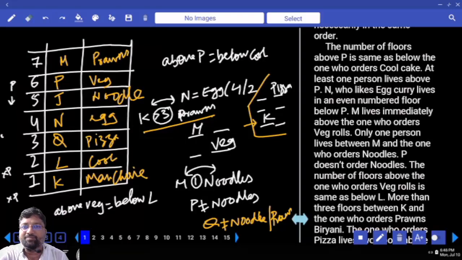You should never be lazy. Never be lazy. Explore the possibilities. Every possibility is interlinked with some other clues. Every clue is interlinked with the clues. When I fix P and cool cake, I can fix N and egg. After that, when I fix M and veg, I can fix L with veg. With M, I can fix noodles. Every point should be in your mind. Only if you work out with that speed will the answers come, otherwise they won't. Okay.